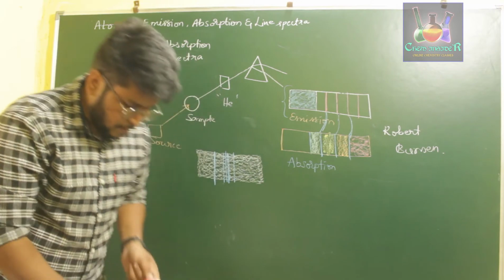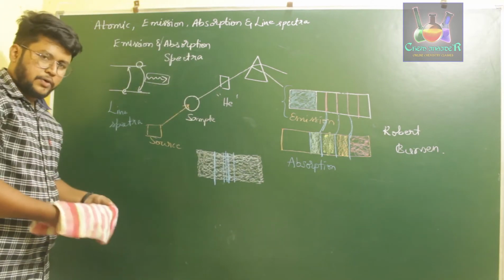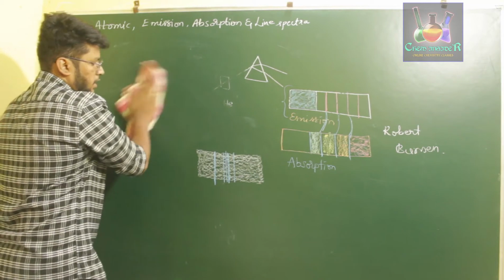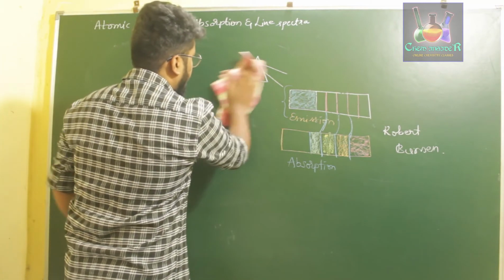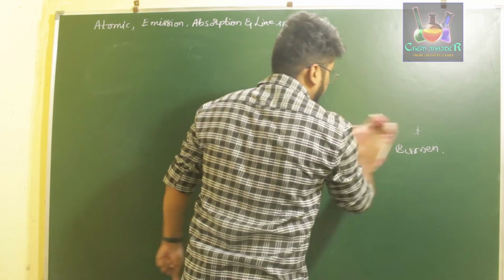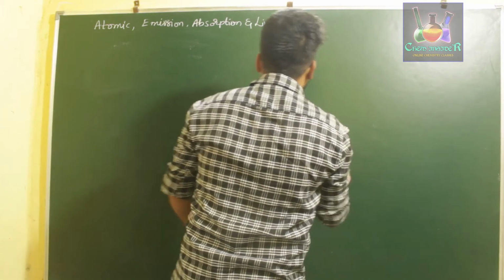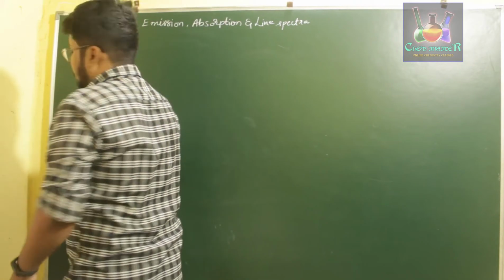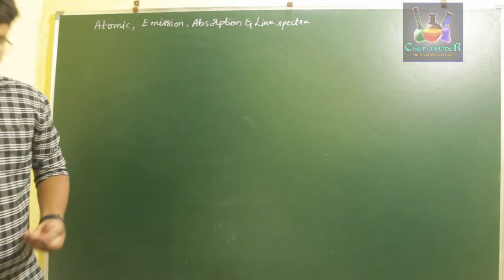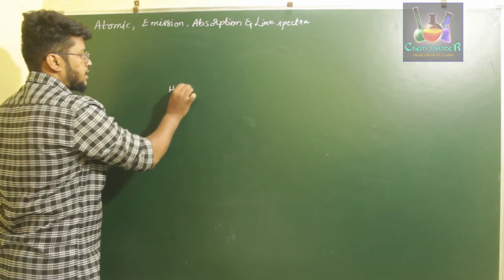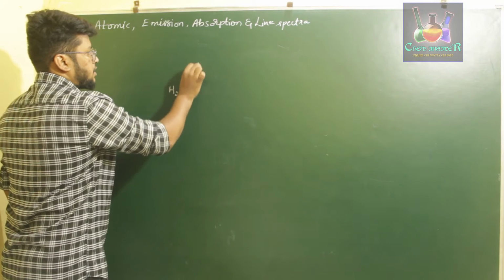The line emission spectrum of hydrogen was explained by Rydberg. Rydberg said that when a hydrogen gas is subjected to an electric discharge, the hydrogen molecule gets excited, which is given as H2 star.